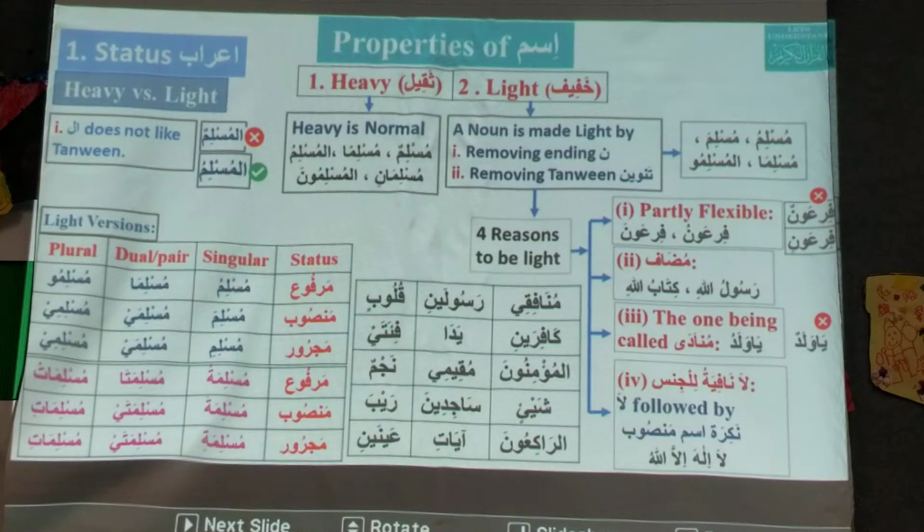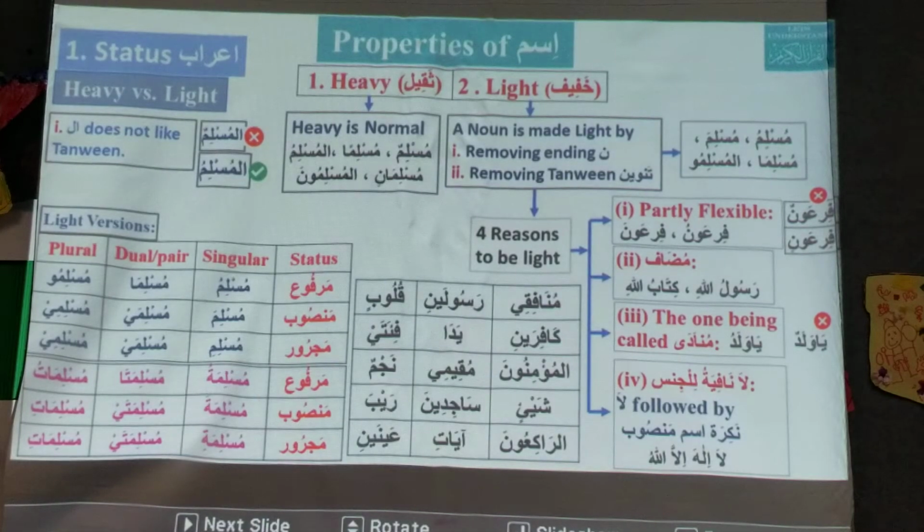So yesterday we studied isms about light and heavy, the difference between light and heavy isms. So ism is heavy by default. Normally by default ism is heavy, and there could be some reasons that ism is light. Okay, so we also learned what is the difference between heavy and light.